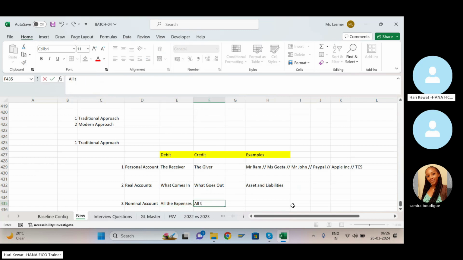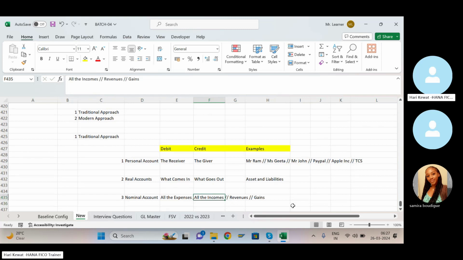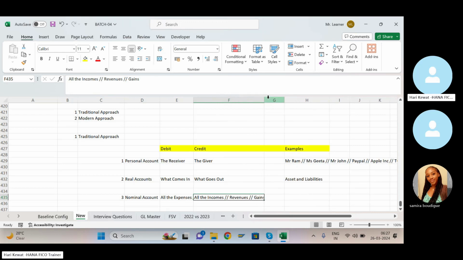And all the incomes, also known as revenue, and all the gains, if you are getting any incomes, revenues, or gains, then this is credited. These are the rules you have to understand. The golden rules of account are very, very important.